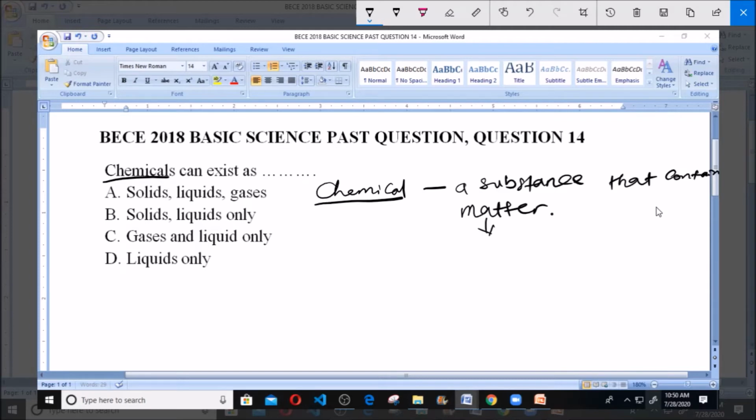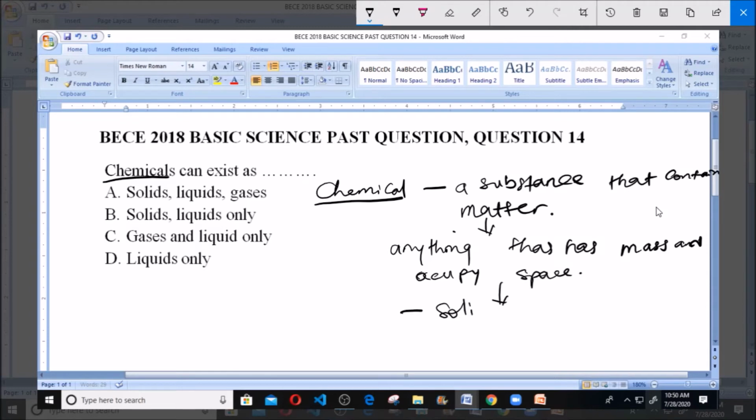Matter is anything that has mass and occupies space. And matter can exist in three forms, which are what? The solid, the liquid, and the gas form. Now our question says chemicals can exist as, and like we said, chemical is